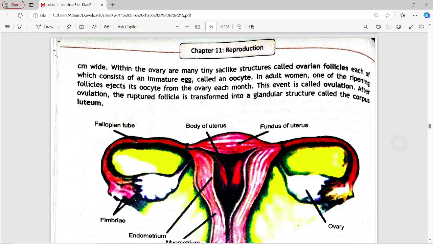Within the ovary are many tiny cyclic structures called ovarian follicles, each of which consists of an immature egg called an oocyte. One of the ripening follicles ejects its oocyte from the ovary each month. This event is called ovulation. After ovulation, the ruptured follicle is transformed into a glandular structure called the corpus luteum.